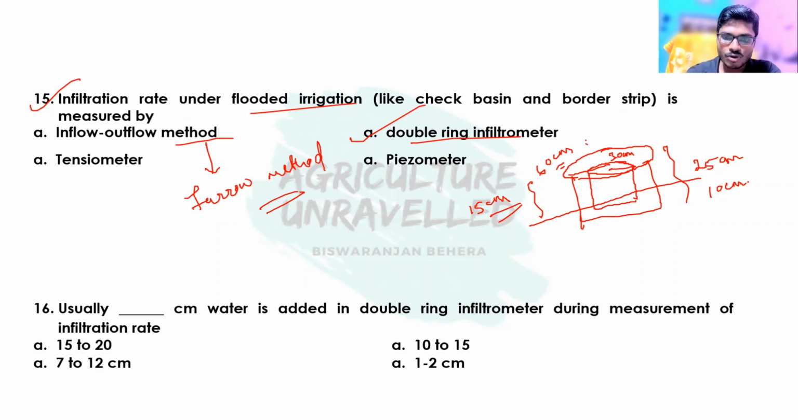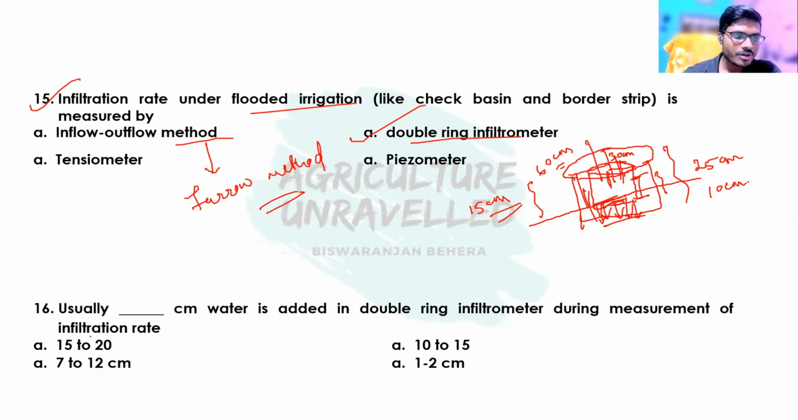So water is poured inside the inner ring and also inside the outer ring, and during pouring we can add some straw-like mulching material to avoid any disturbance of the soil. And after pouring, water will start infiltrating into the soil. After a definite period of time, we can measure the decrease in water level inside this ring, so that we can estimate the infiltration rate.